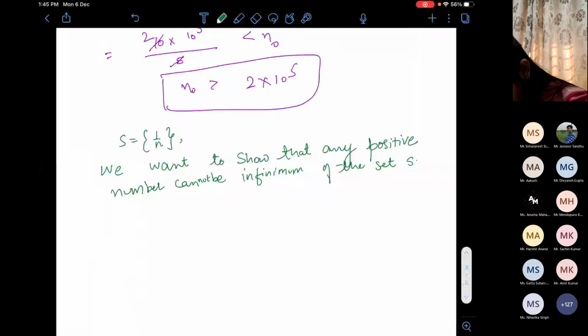Let y greater than 0 and y is equal to infimum of the set S. By definition, it's an infimum, so it's a lower bound.